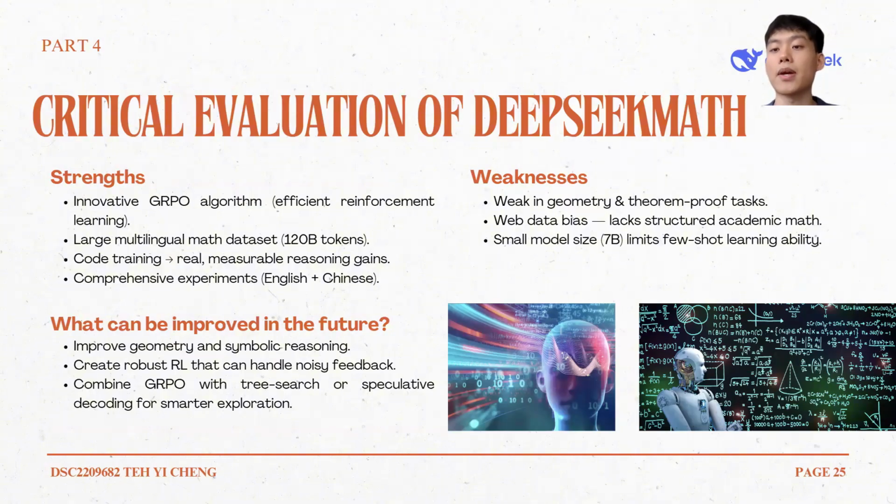In evaluating DeepSeek Math, there are several strengths and weaknesses. Among its strengths, the GRPO algorithm is a major innovation that makes reinforcement learning both effective and efficient, and it also used a large multilingual dataset of 120 billion math tokens and proved that code training leads to measurable reasoning gains. However, the model still has weaknesses as it performs poorly in geometry and theorem-proving tasks. It depends heavily on web data, and its smaller 7 billion parameter size limits few-shot learning.